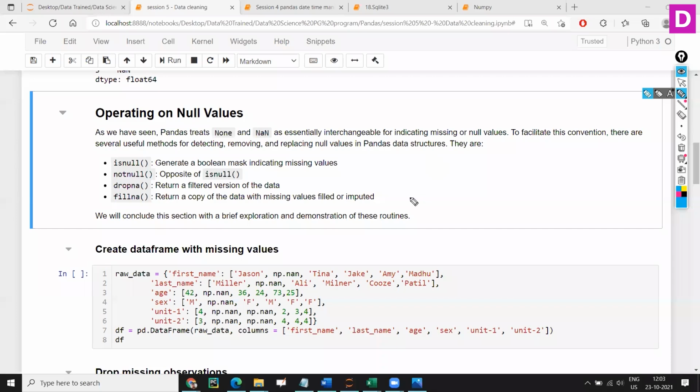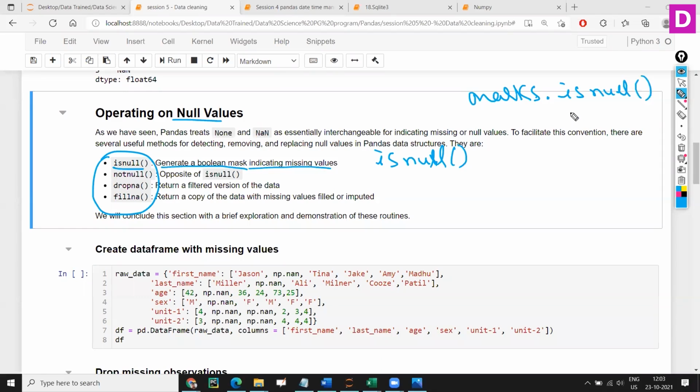Isnull. Why do we use isnull? This method is basically used to generate a Boolean mask indicating missing values. Suppose I am checking marks. marks.isnull. So I'm checking here whether marks has a null value or not. It is going to give you either a true or a false. So these are basically Boolean expressions. It is going to give either a true or a false depending upon whether it has a null or not. I'm asking, is it null?